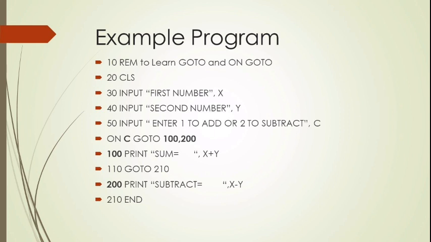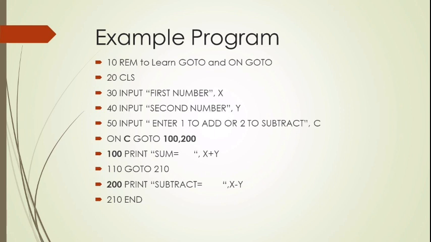Right? So see 100 PRINT sum is equal to x plus y. So you will get the x plus y addition, and it will be printed over there. Suppose you give 2, it will go to the 200 line. PRINT subtract, it will give you the subtraction output. Yes. At last you will find END. Every program has an end. So can you understand this program?